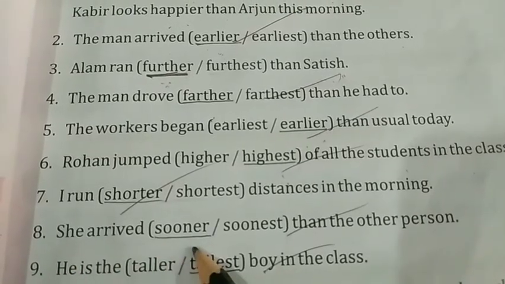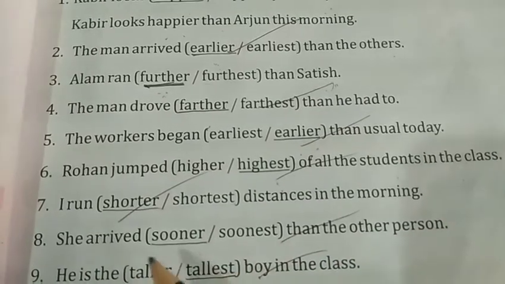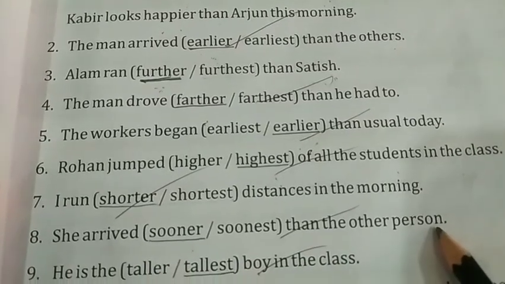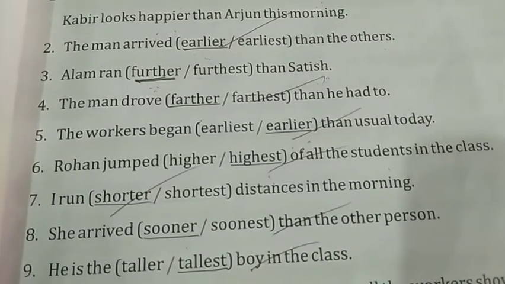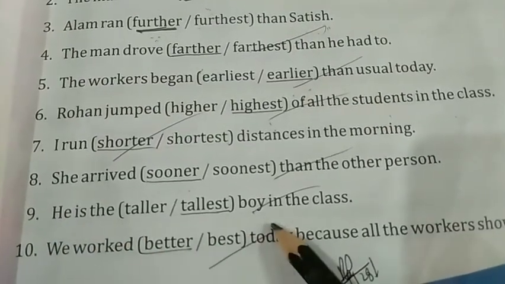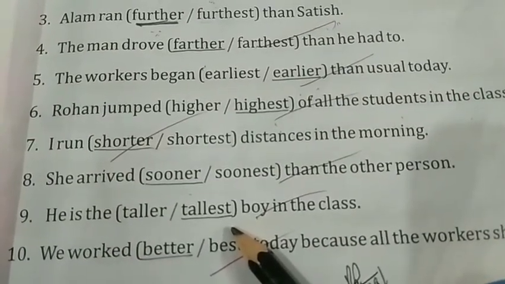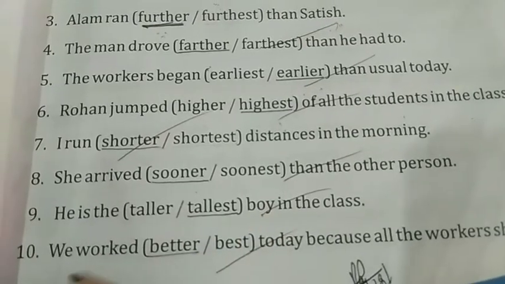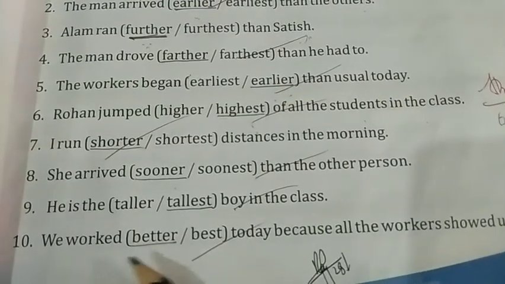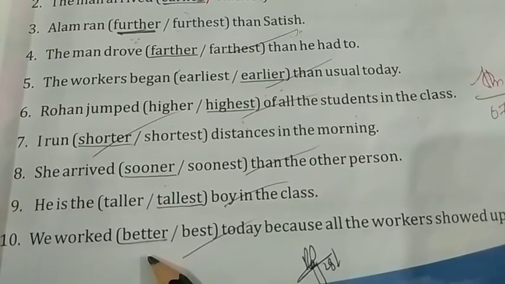Next, she arrived sooner or soonest than the other person. Comparison between she and the other person. So, sooner is the right answer. She arrived sooner than the other person. Next, he is the taller or tallest boy in the class. He is the tallest boy in the class. Underline tallest. We worked better or best today because all the workers showed up. We worked better today because all the workers showed up. Underline better.